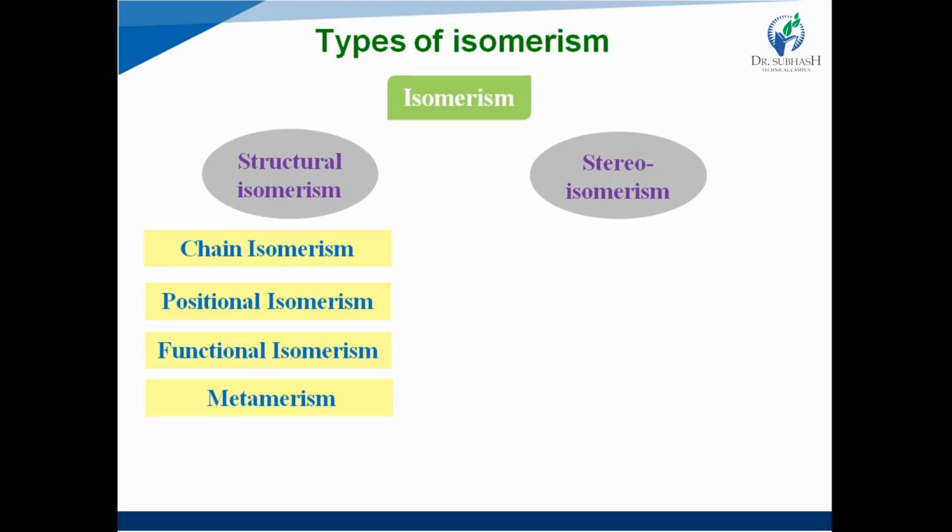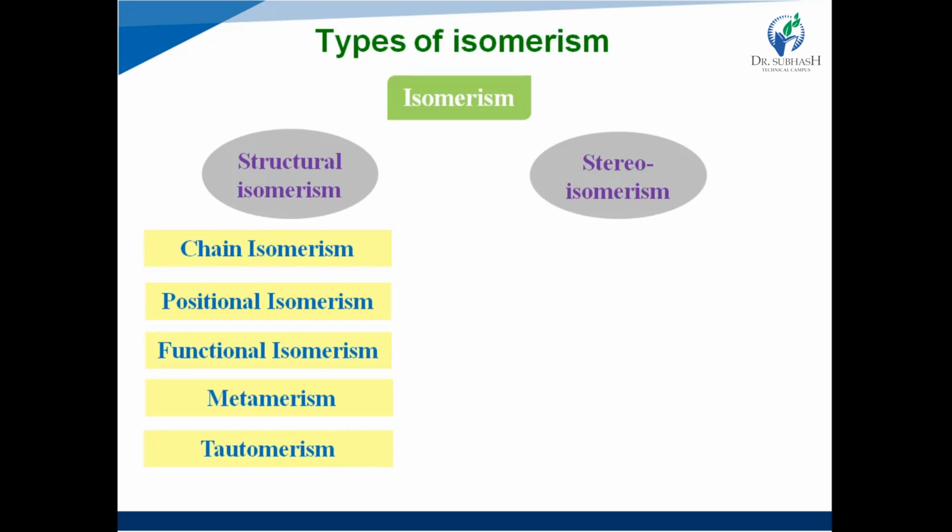Both have the same molecular formula C4H10O. But in diethyl ether, on each side of the oxygen atom, an ethyl group is attached, while in methyl propyl ether, on one side of the oxygen atom a methyl group is attached, and on the other side a propyl group is attached. So it is unequal distribution of the carbon atoms on either side of the functional group. That is metamerism.